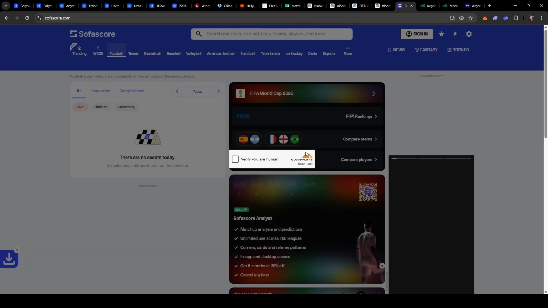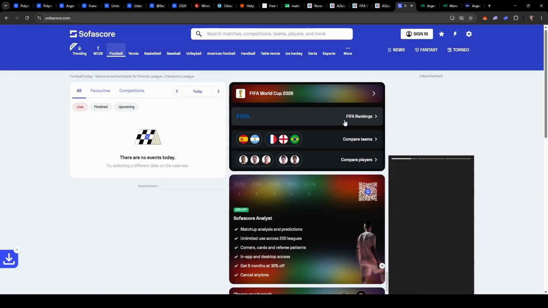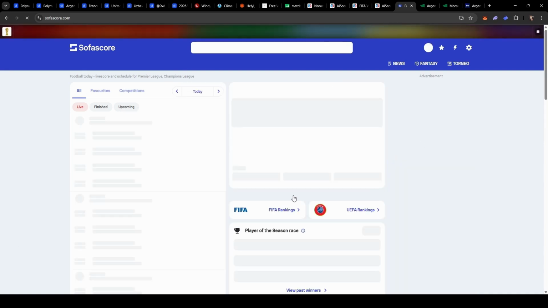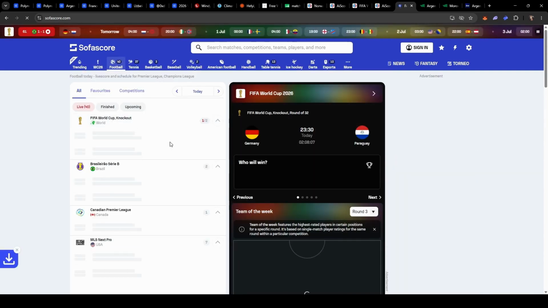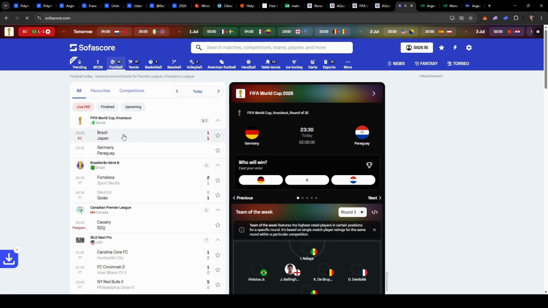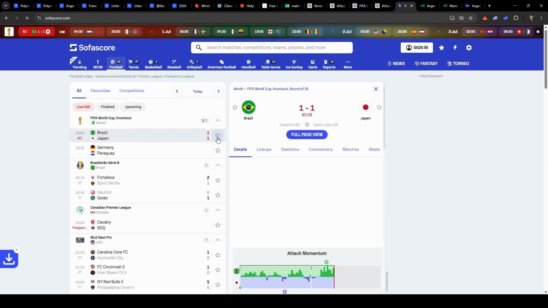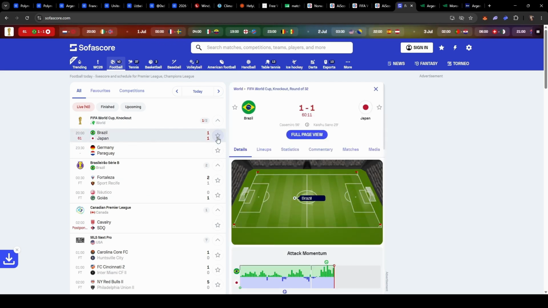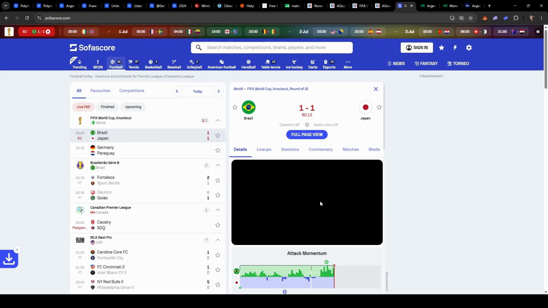There's SofaScore, yes. We can also look at matches that are happening right now. For example, Brazil versus Japan is currently underway. So Brazil, at the time of recording this video, they were losing. It was 0-1, but now they've equalized in the 60th minute.